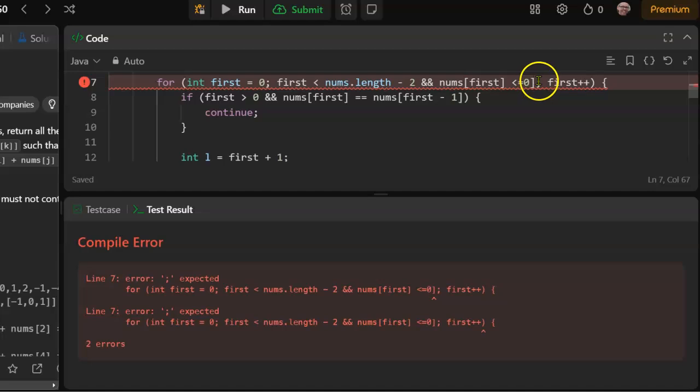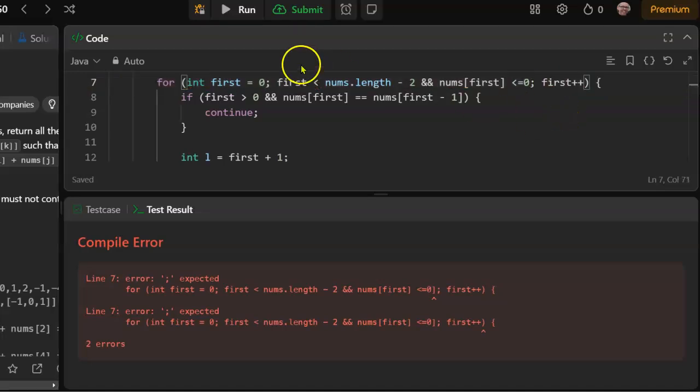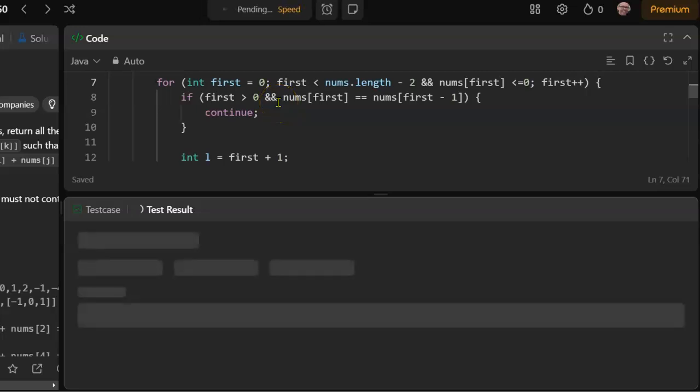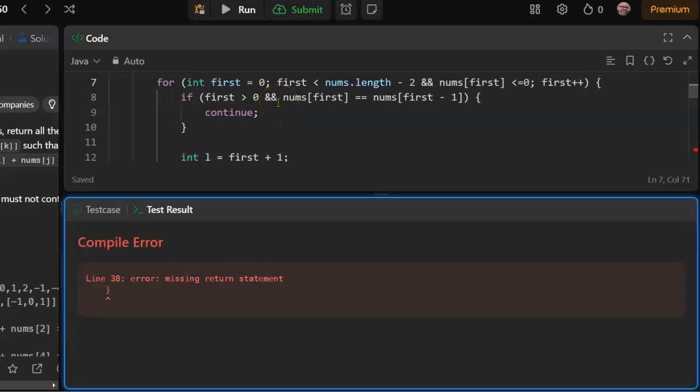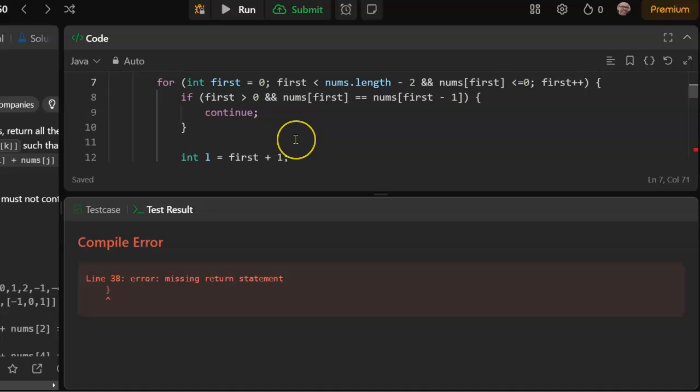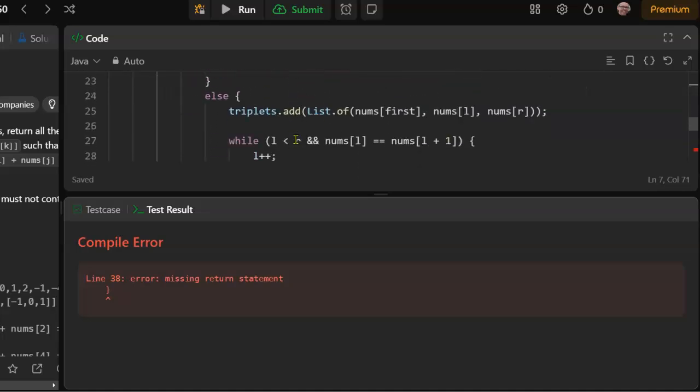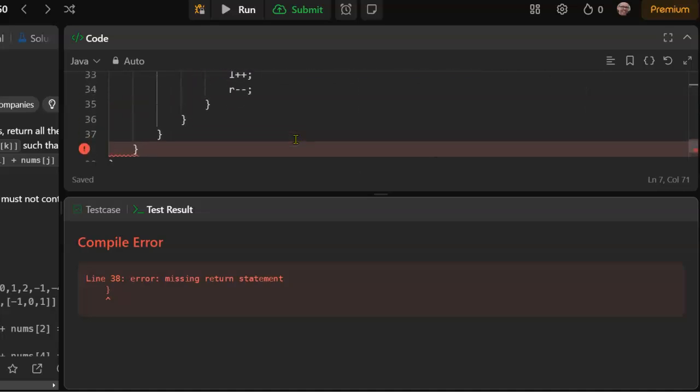Let's take that out and run it again. Missing return statement. Wait a second. Didn't I put a return in here? Oh, I didn't.